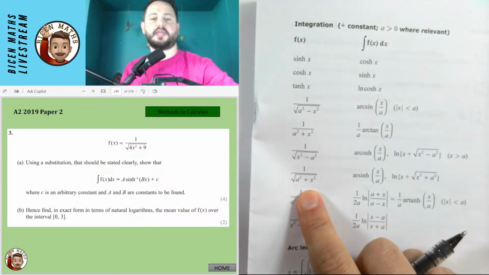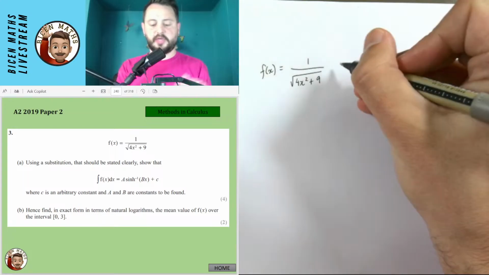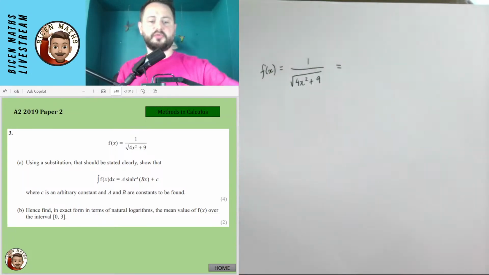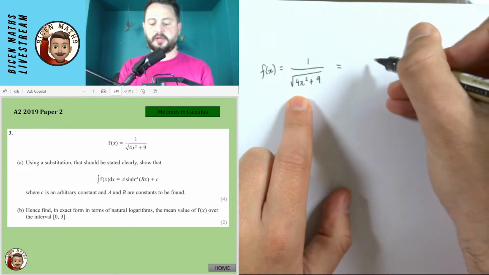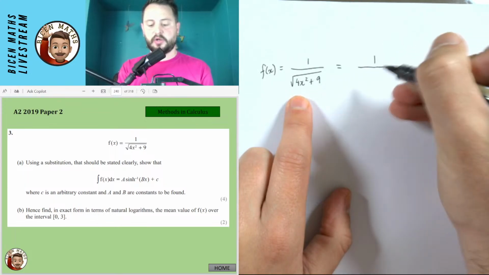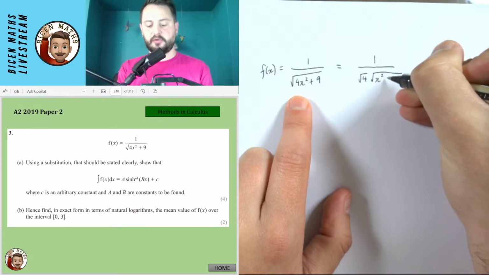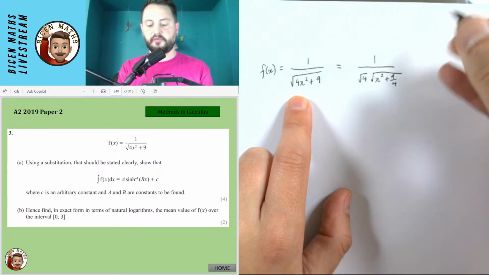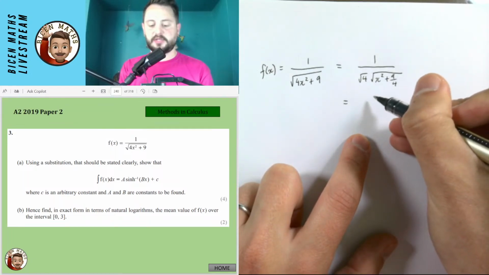I never know if I've got things on the camera properly. Yeah, I'm going to try and get the coefficient of 1 to start off with. So I'm going to do a little bit of manipulation before I even do the substitution. I'm going to take out a quarter from this part so that I would have it as 1 over the square root of 4. And then that would leave me with the square root of x squared plus 9 over 4 like this. You could go straight in with a substitution, but I find this a little bit easier to do.